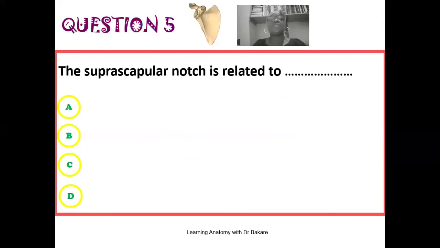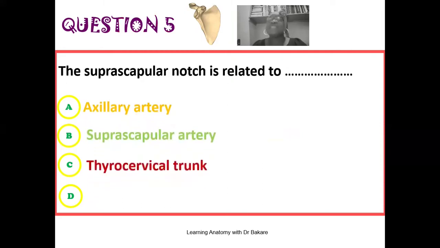So now let's go to the fifth question, and this reads that the suprascapular notch is related to what? Is it related to the axillary artery? Is it related to the suprascapular artery? Is it related to the thyrocervical trunk? Or is it related to the suprascapular nerve?